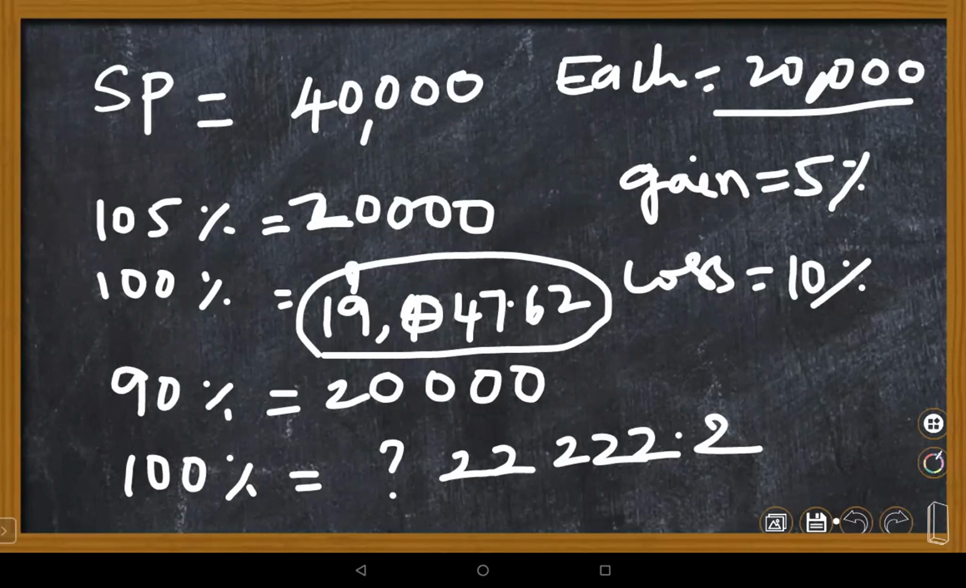Please do the calculation part. I'm not doing calculations here. I'm just giving the statements and clues for you, children. Yes, ma'am. Can you try today's 8th, 9th, 10th, 11th, 4 bits as homework? Yes, ma'am, sure.